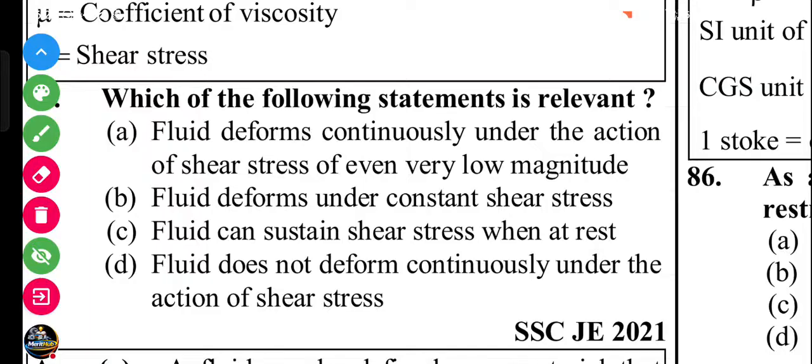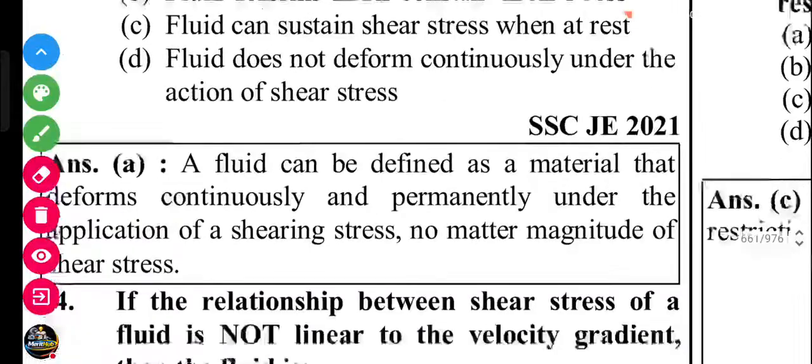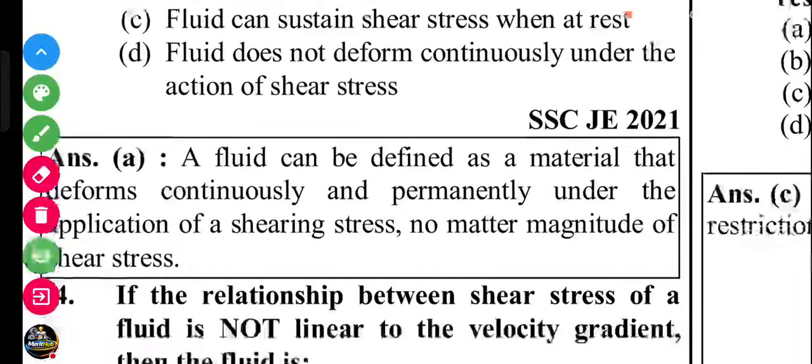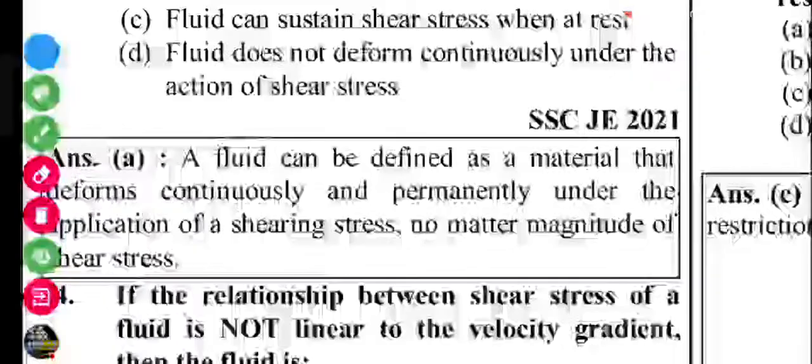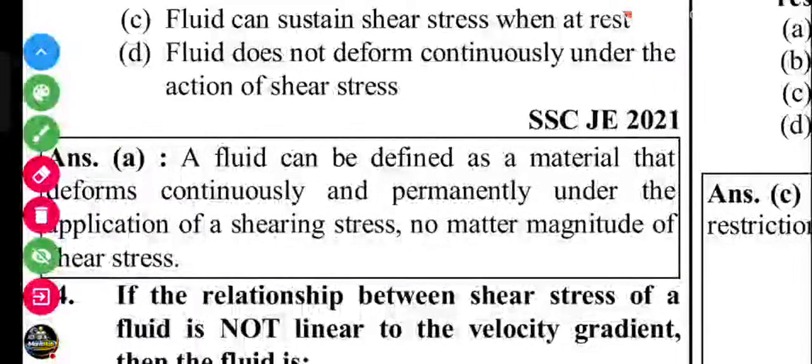Next question. Which of the following statements is relevant? Fluid deforms continuously under the action of shear stresses of even very small magnitude. Yes, this is right. Fluid cannot resist shear stresses, even small resistance is not possible. Explanation: a fluid can be defined as a substance that deforms continuously and permanently under the application of shearing stresses, no matter the magnitude of the shear stresses.